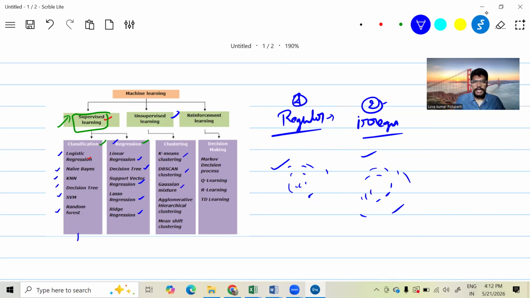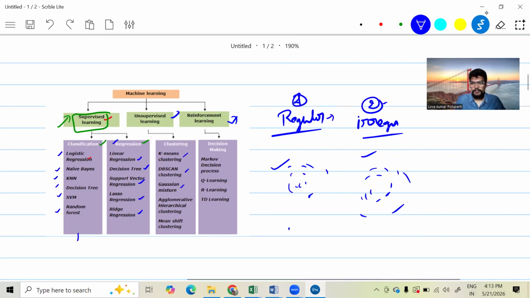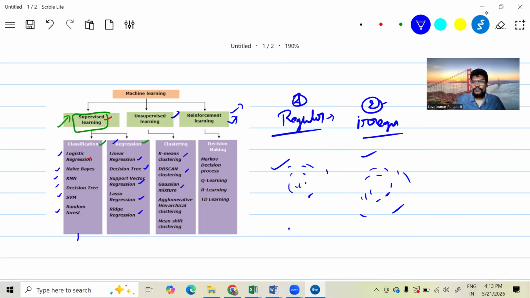But what about this reinforcement learning? This is also one of the interesting use cases. So what exactly is this reinforcement? We use reinforcement learning where there is a reward or you are getting some punishment. What does it mean?